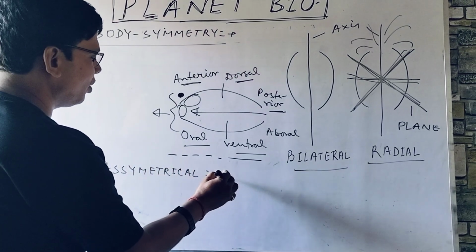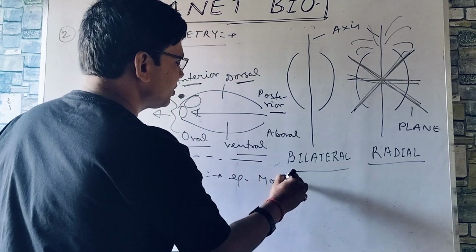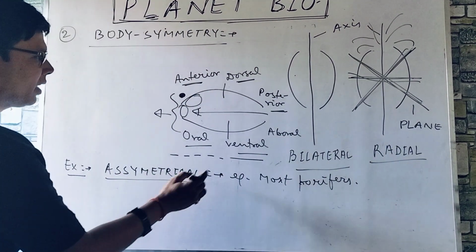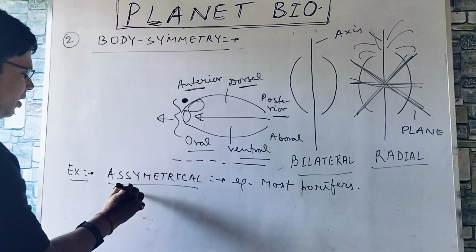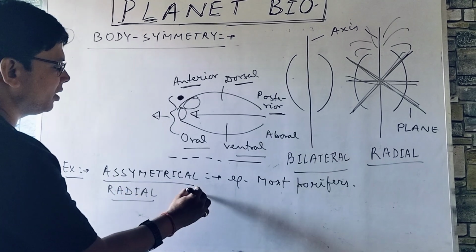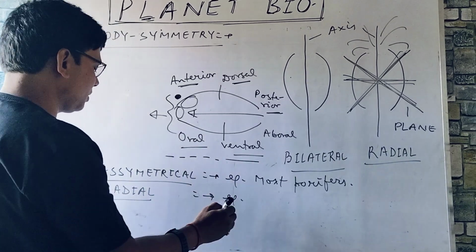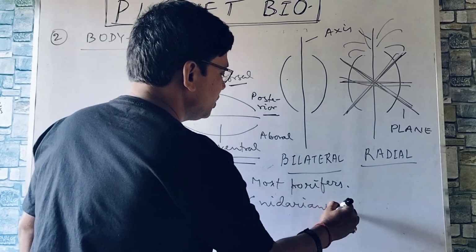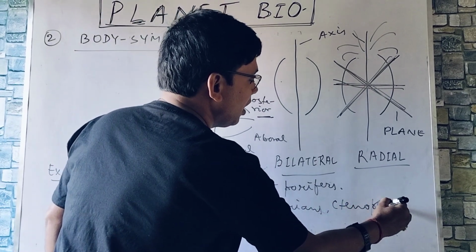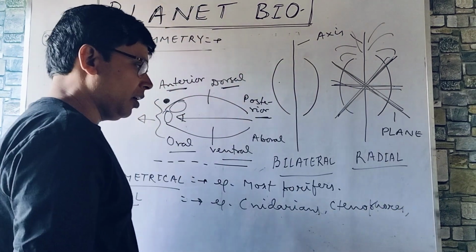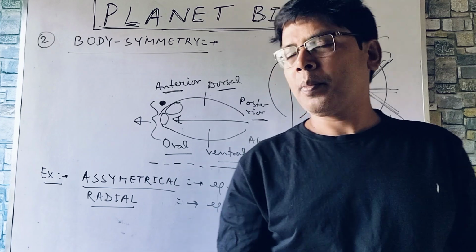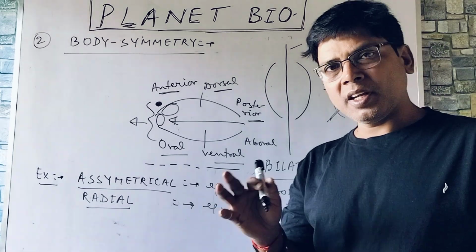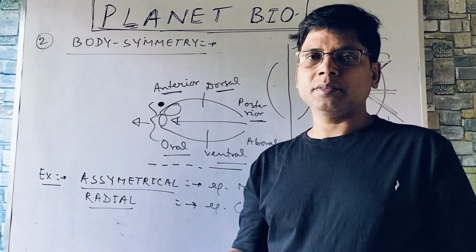Asymmetrical organisms, for example, most porifers, most sponges. Then you can mention another category, that is radial. Radial you can see, for example, cnidarians, ctenophores, and one surprising fact is that echinoderms, if it is written echinoderms, that means adult echinoderms.